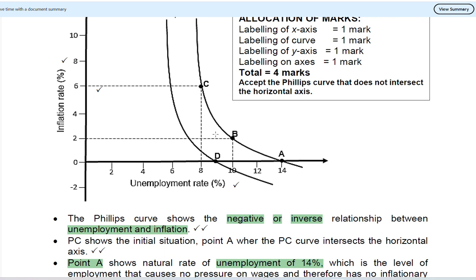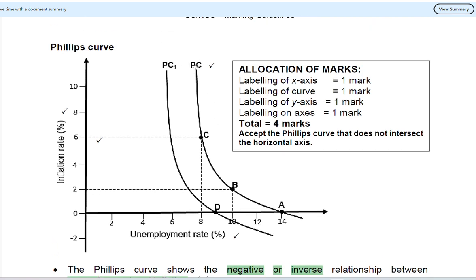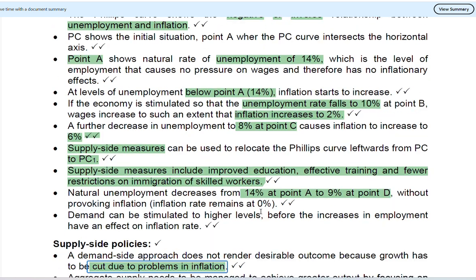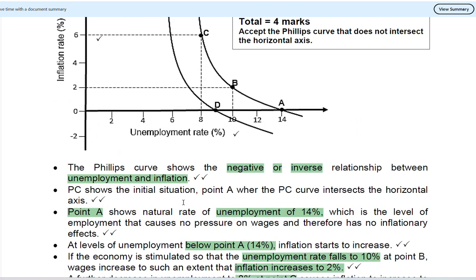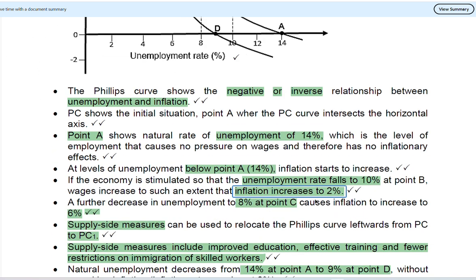Obviously, when we put in the supply side measures, we are moving PC to PC1. And then what happens? The natural unemployment decreases from 14 at point A to 9 at point D without provoking inflation. Again, there are measures that can be put in place to ensure that the reduction in unemployment does not trigger an inflation rate.